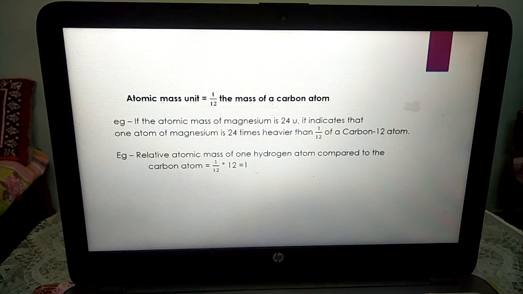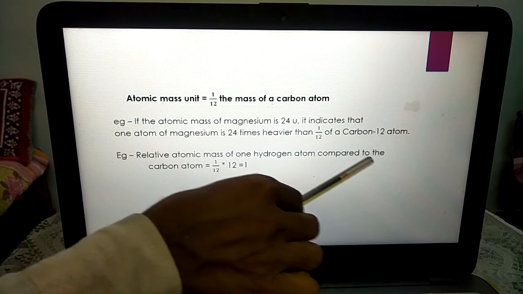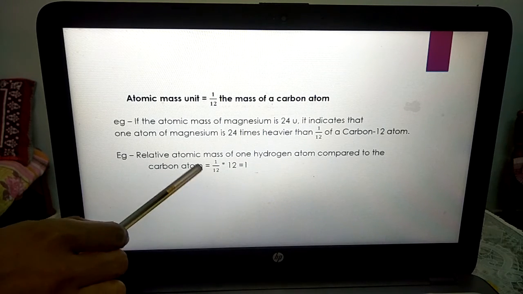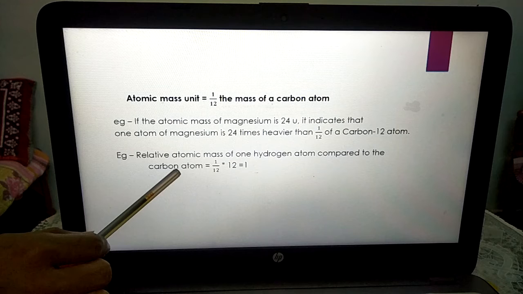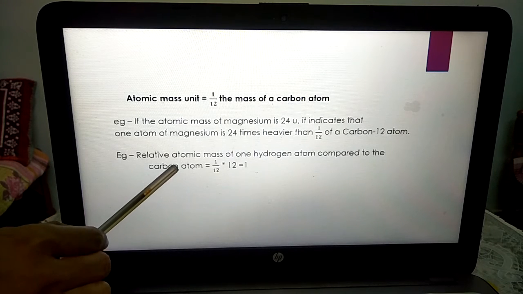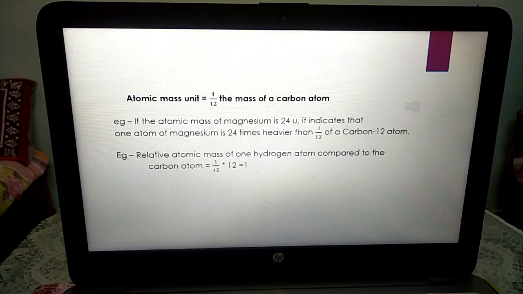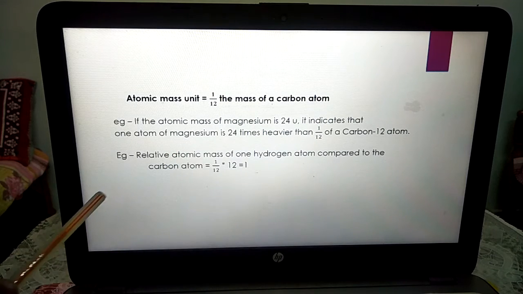So when we are moving to the relative atomic mass of one hydrogen atom compared to the carbon atom, it is nothing but 1 by 12 into 12. What is the atomic mass of a carbon atom? It is nothing but 12, meaning 1 by 12 the mass of a carbon atom.